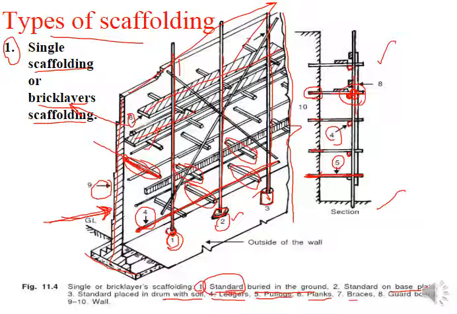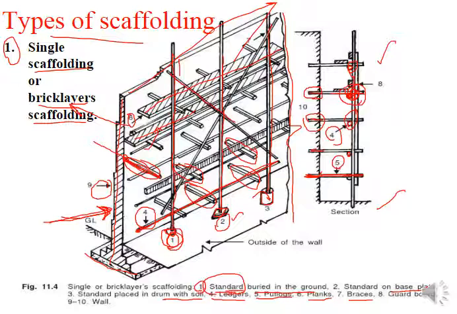Then comes the braces. After providing the base foundation for the standards, the vertical members, and by embedding the putlogs within the wall, if all of these foundations or connections are not sufficient, and you are also providing a connection at each and every connection point of these 3 members, still if the whole scaffold is not sufficient to provide the stability overall, what we can do is provide the bracing.